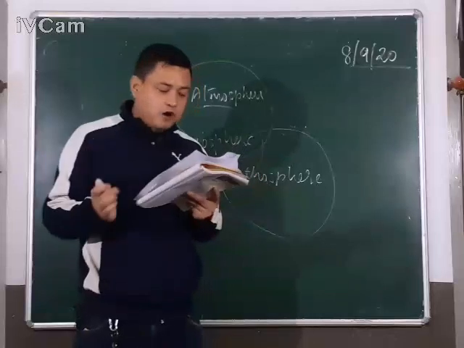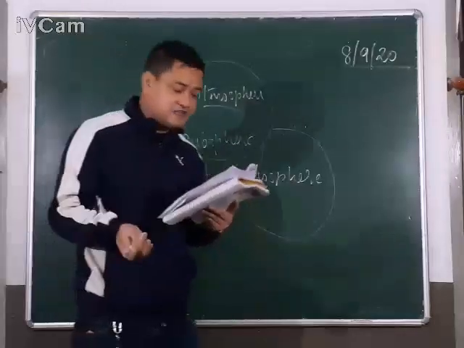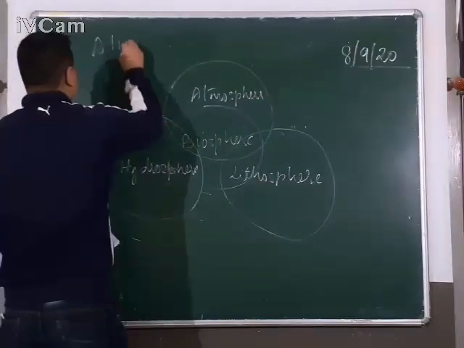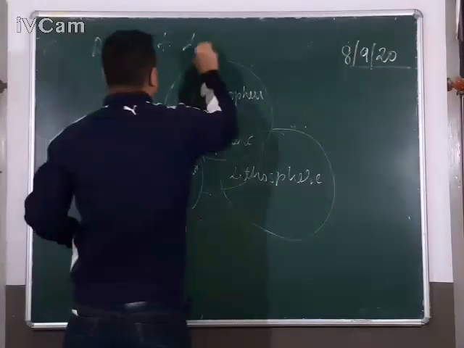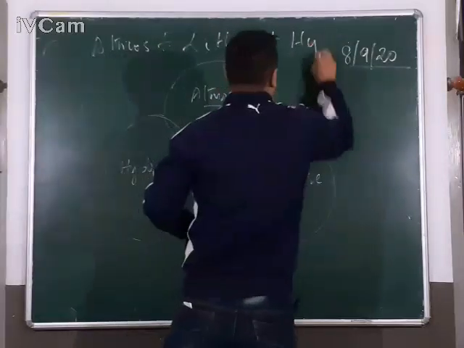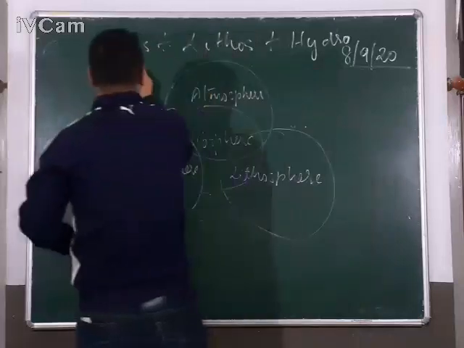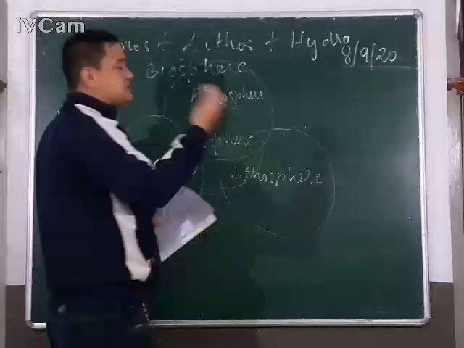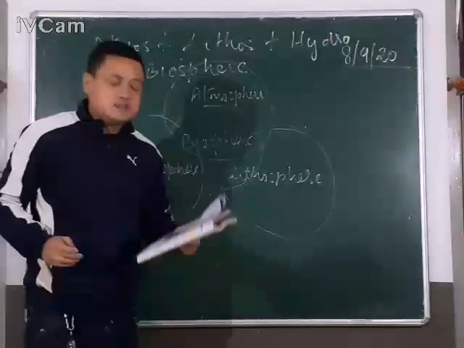Life in its present form would disappear, vanish. They together sustain life. Atmosphere plus lithosphere plus hydrosphere is equal to biosphere. So without one element, we cannot survive.